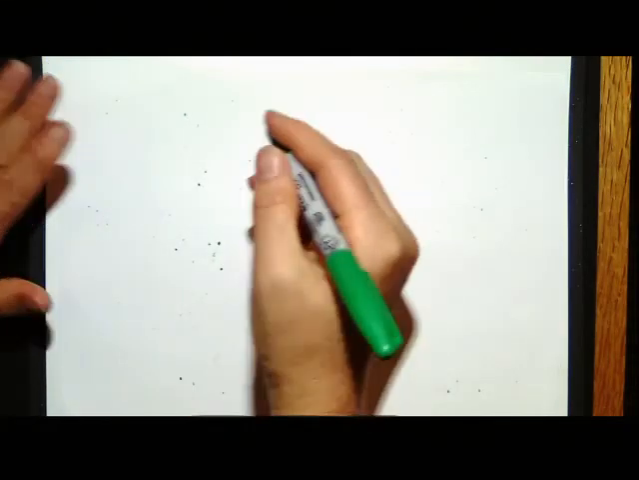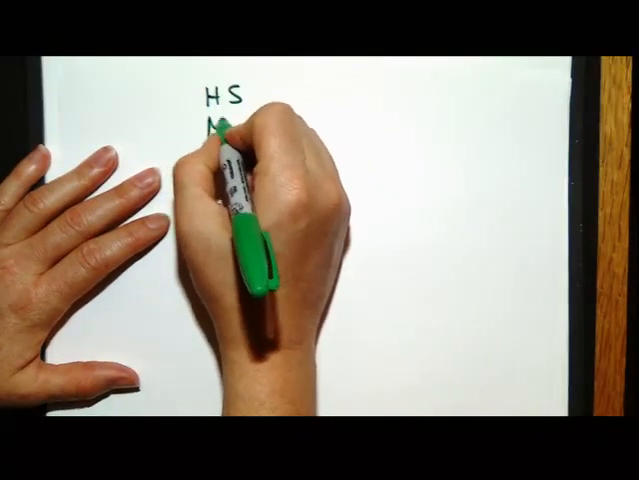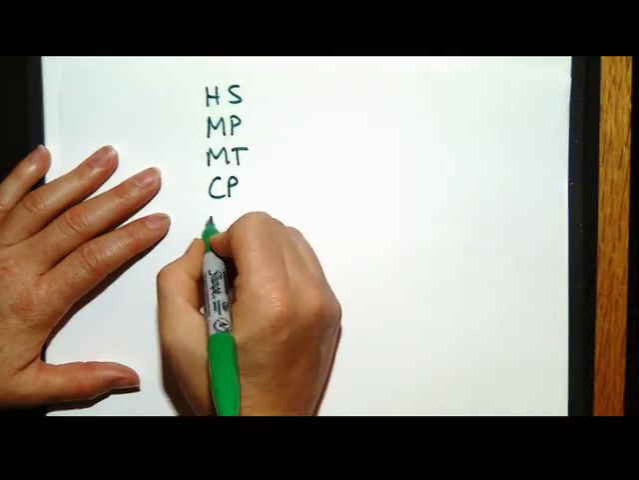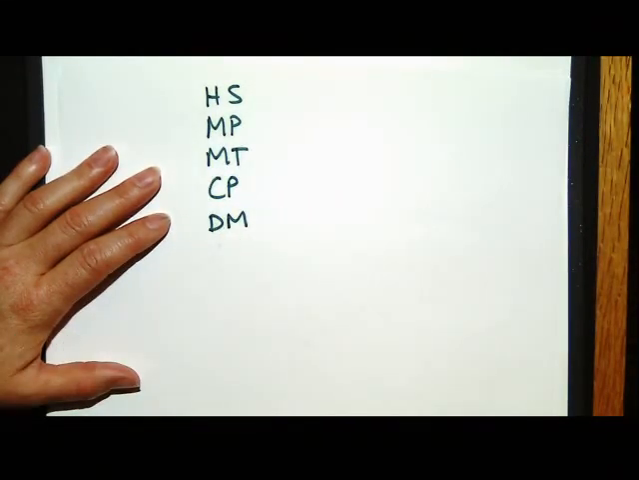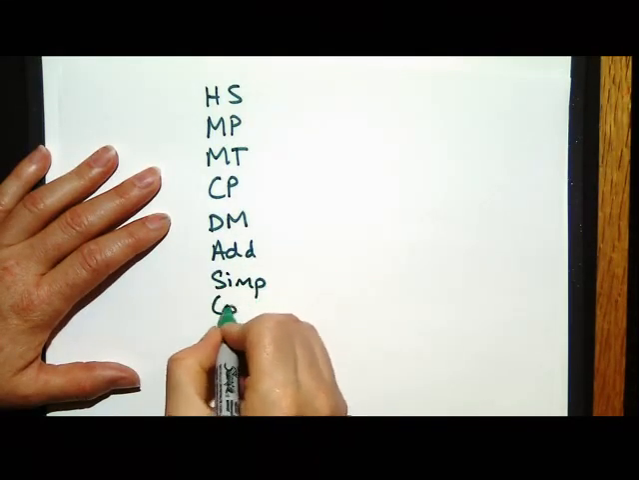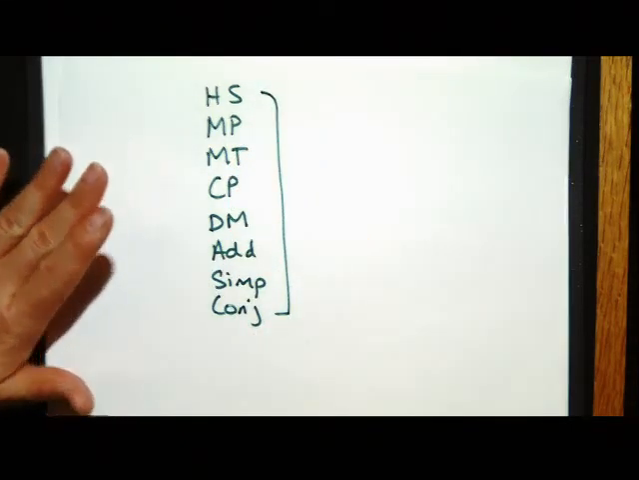What else will you need? We've done hypothetical syllogism. We've done modus ponens. We've done modus tollens. We've done contrapositive, De Morgan's. We've done addition. We've done simplification. We've done conjunction. Those are all of the main things you'll need for proofs.